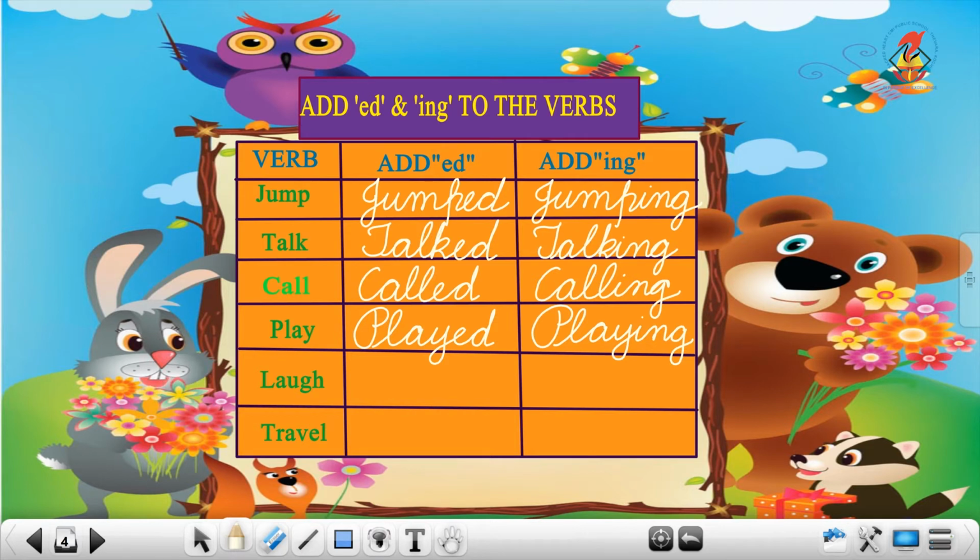The next one, laugh becomes laughed and laughing. The next one, travel. Travel becomes travelled and travelling.